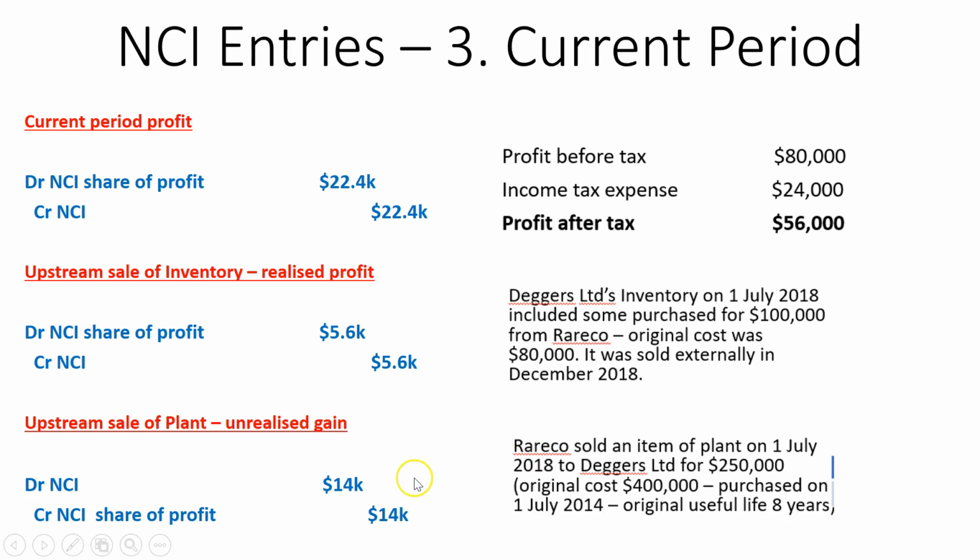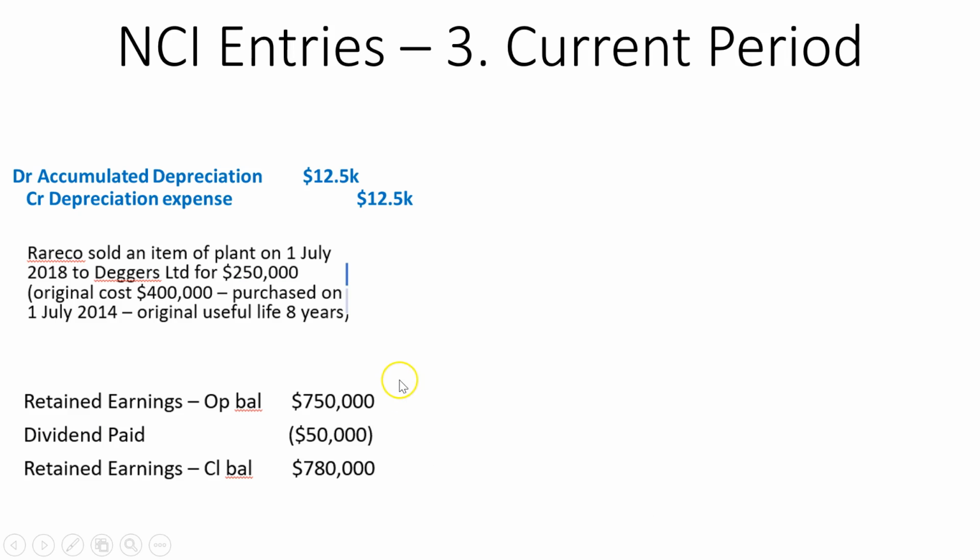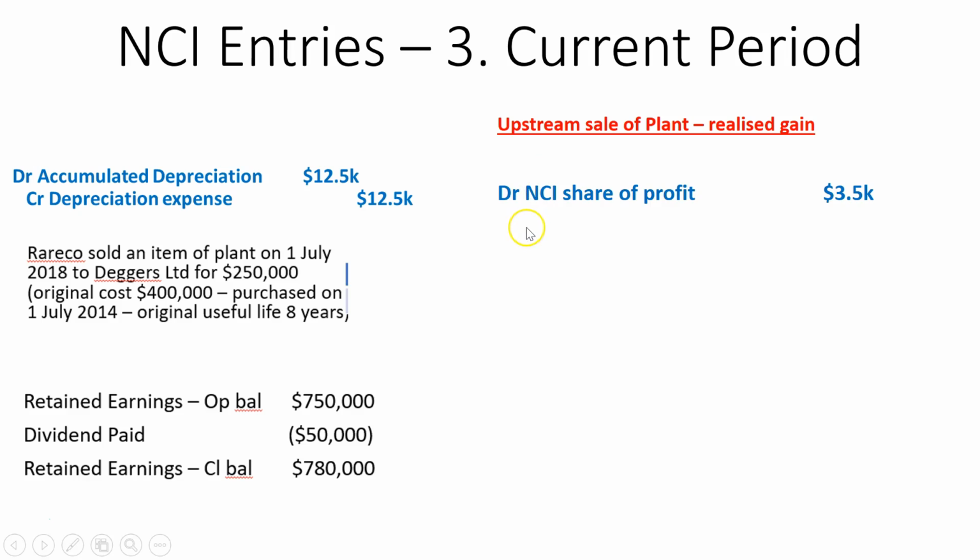Okay, so next thing, we're continuing on with the current period entries. So we have upstream sale of plant, realized gain. So what this is saying is there was that $50,000 difference between what the original carrying amount was and what we sold it for.